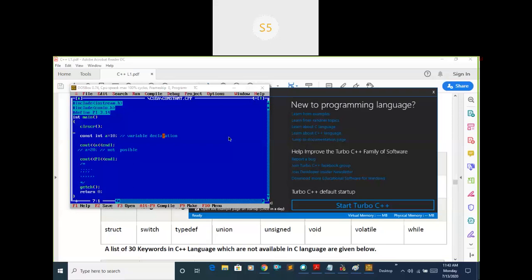Sometimes there is a problem depending on your operating system. Is it Windows 10? Yes, sir, Windows 10 Pro. Windows 10 is no problem. Or else you can go for Dev C++ also. Dev C++ I already downloaded and installed on my laptop, and no problem occurred, sir. Only Turbo C++ is asking for the .NET framework.